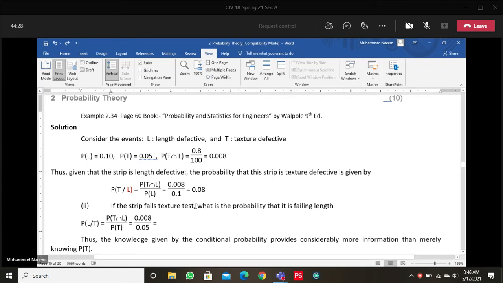These are performed first. If the strip fails texture failure, this means this event is performed first. And we find the probability of the second event. We will denote this by L/T, and the formula is obvious. Probability of the intersection divided by the probability of the event which is performed first.